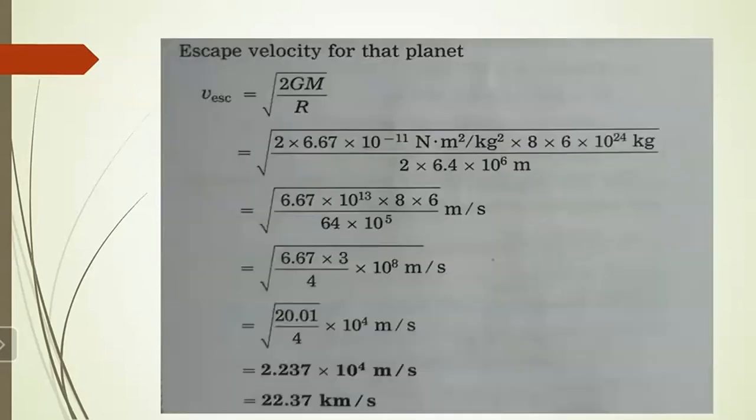That is also substituted here. By doing all the necessary calculations, we get the answer, 22.37 kilometer per second. So the escape velocity for the planet will be 22.4 kilometer per second.